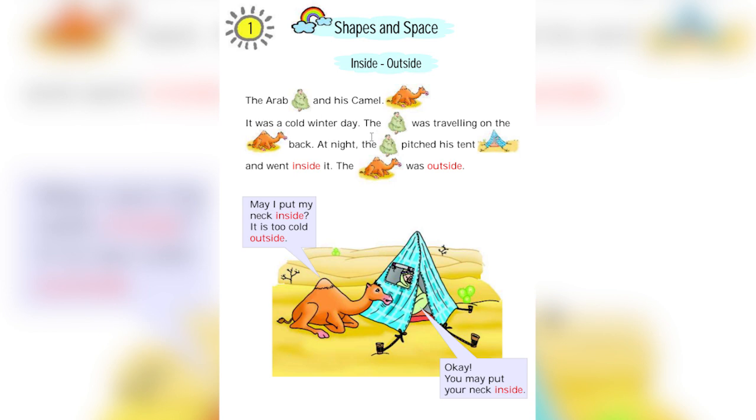It was a cold winter day. The Arab was traveling on camel's back. At night, the Arab pitched his tent and went inside it. The camel was outside. Now, you observe this picture, children. There is an Arab and his camel. So, they were traveling. When it was night, the Arab pitched his tent, means he made his tent, and he went inside and sat down. And the camel was outside.